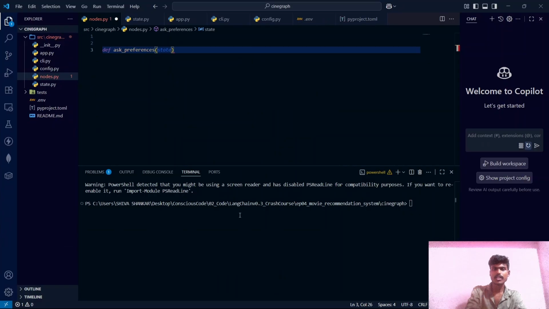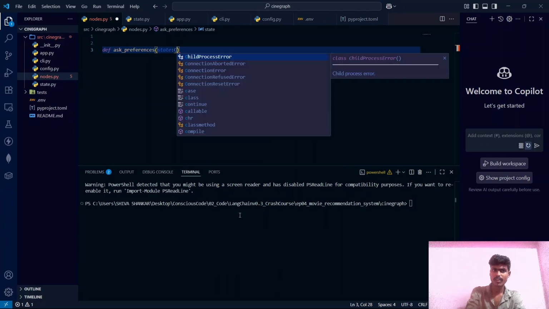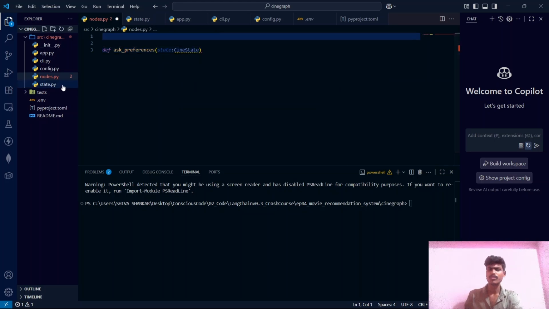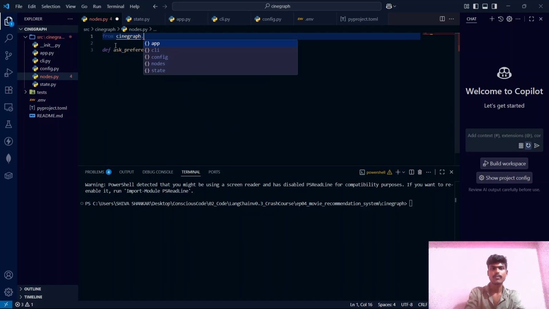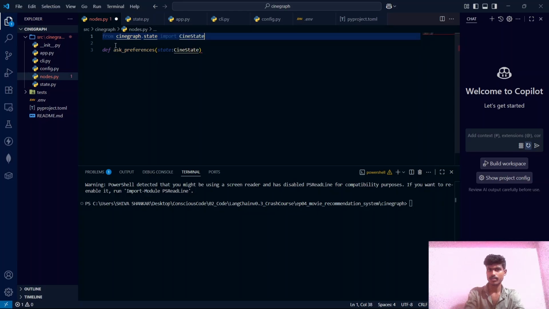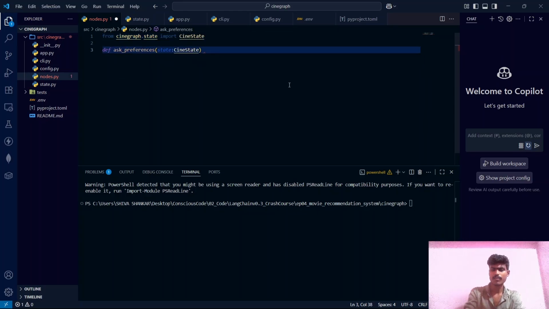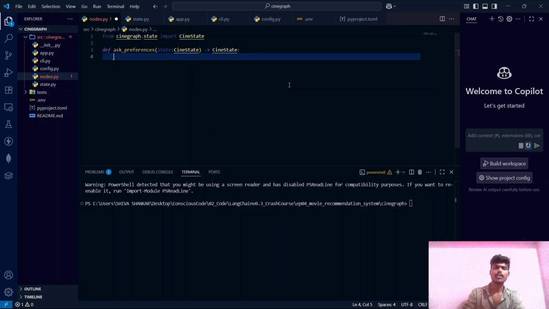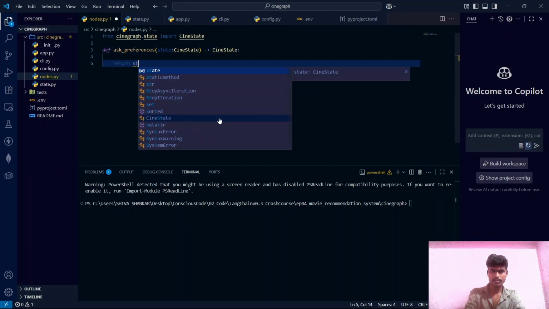It will take the state parameter which is of CineState type, and we need to import this class which we have defined inside the state.py file. So from cinegraph.state import CineState, and this function will be returning a state, which is also of CineState data type. Here we are writing the function return state.